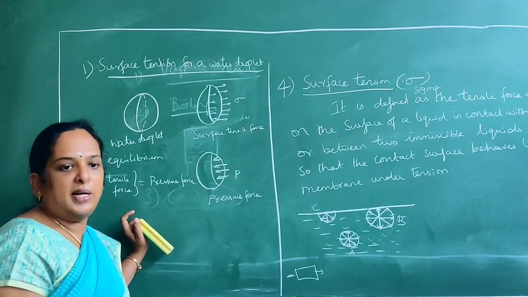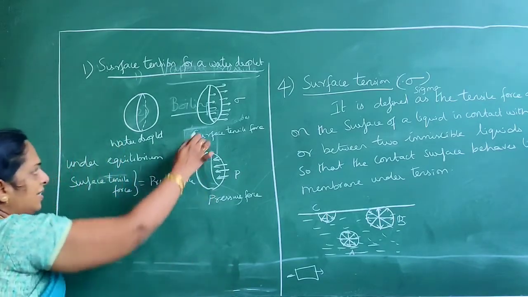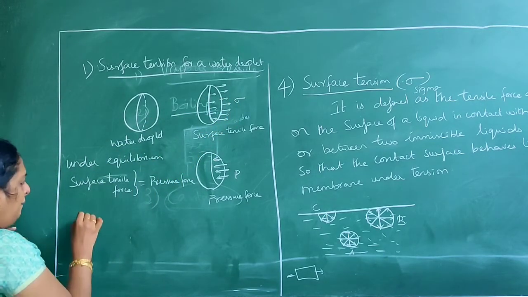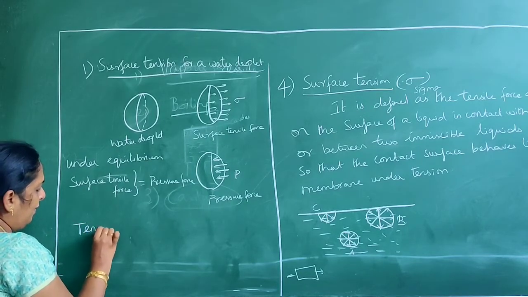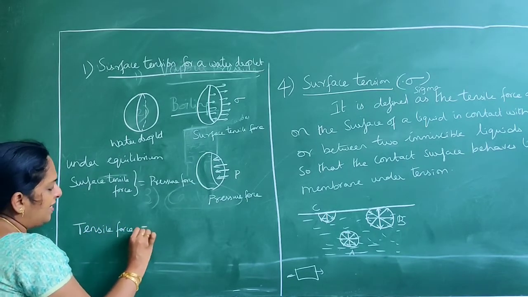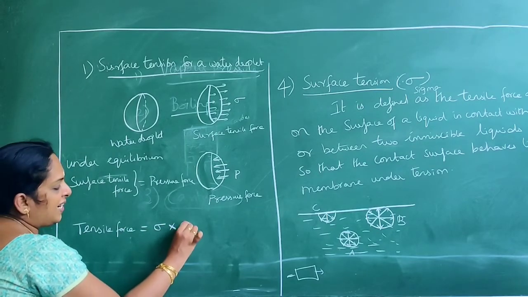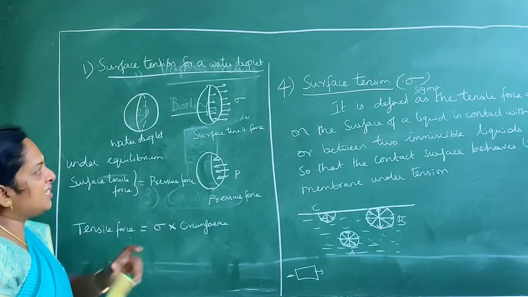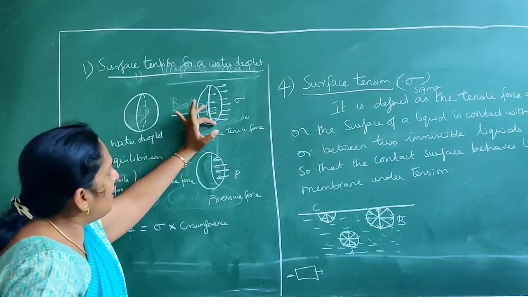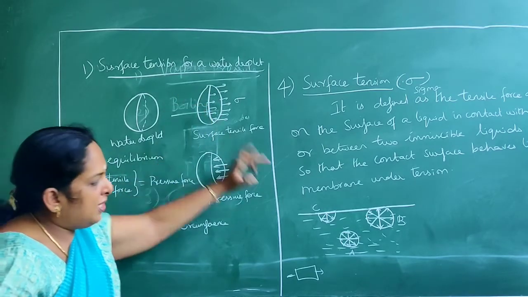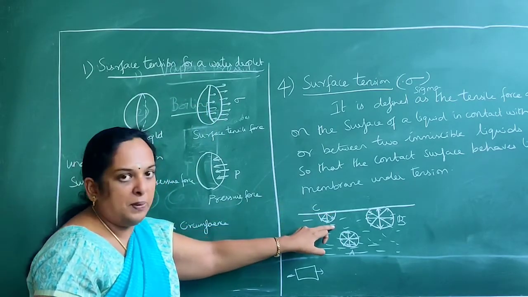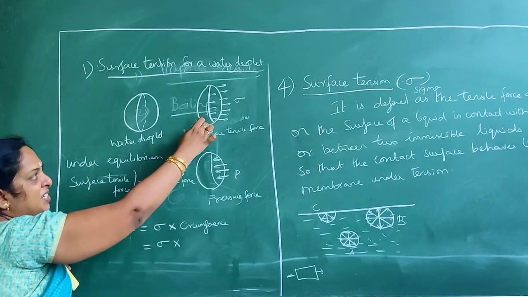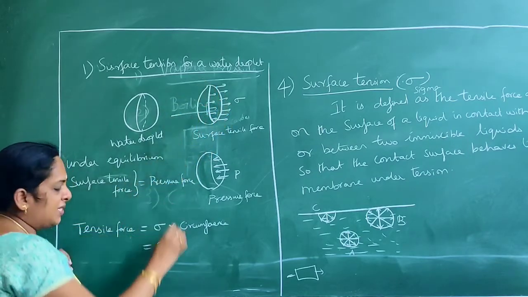Okay, so what is this tensile force? Though we are given the surface tension as sigma, this tensile force is given by the formula: surface tension into the circumference of this water droplet. Why are we taking only the circumference? Because the surface tension is going to act only on the surface of contact. Right? It's not on the other areas of the molecules. So here, sigma into the surface tension, the circumference for this bubble is pi into d.